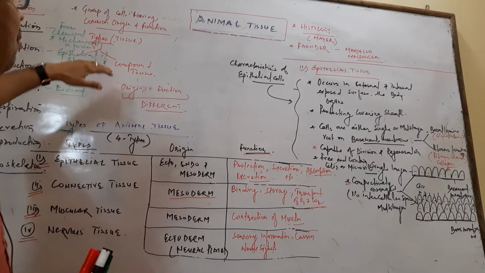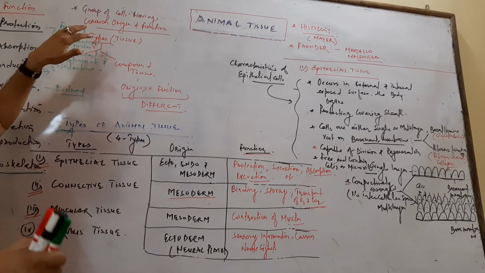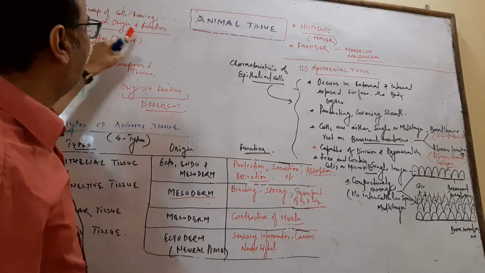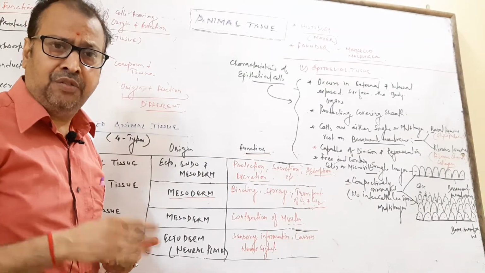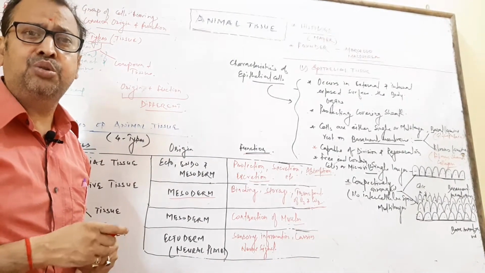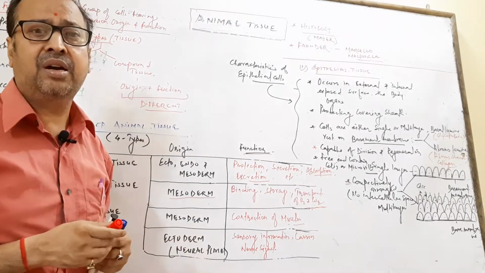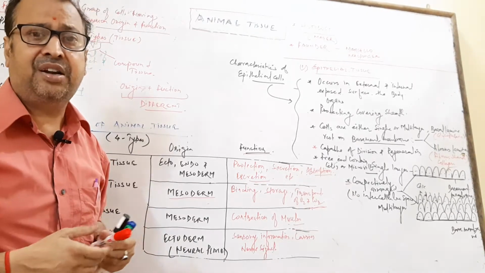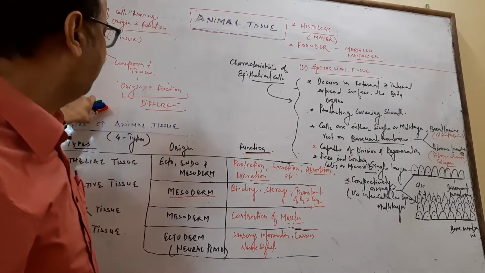Now, how do we define animal tissue? A tissue is just a group of cells having common origin and common function. There are two types of tissues: simple tissue and compound tissue. In simple tissue, origin and functions are similar, but in the case of compound tissue, origin and functions are different.